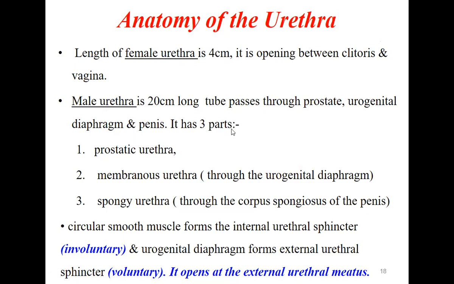Now, what are the three parts of the male urethra? The part through which it will pass through. As soon as the urethra begins, you have seen in the previous sessions how the urethra will pass through the prostate. So that is called the prostatic urethra. Just below the bladder will be the prostate, into which the urethra will open. So that is called the prostatic urethra.